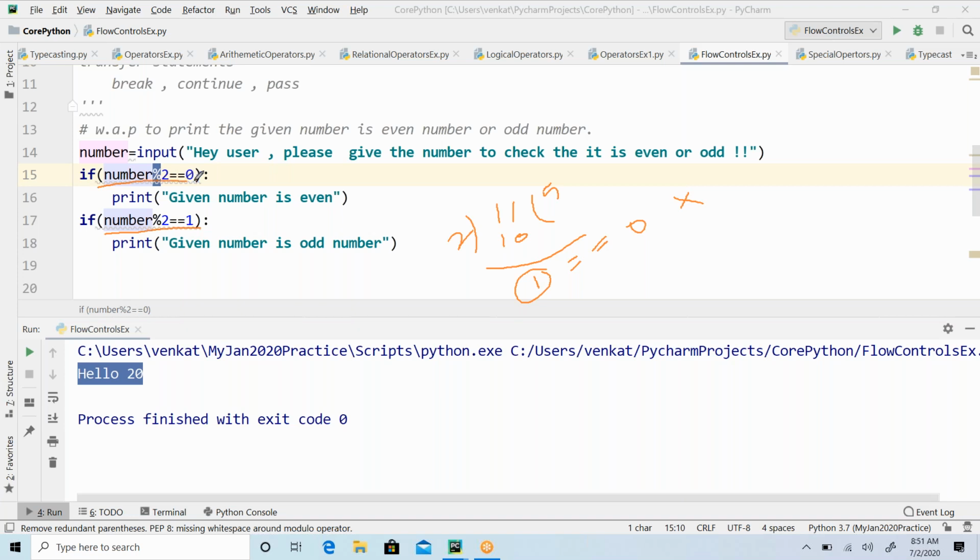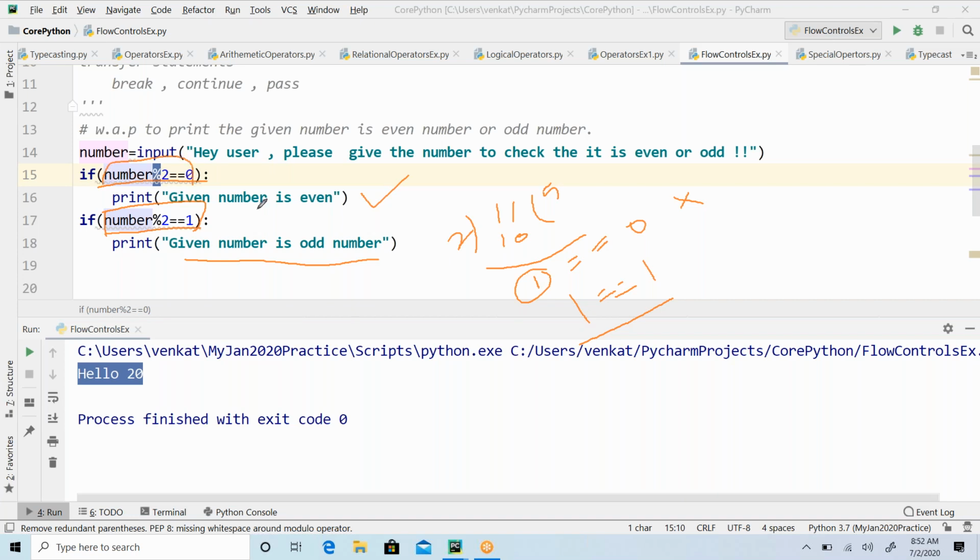As this returns false, this line is not going to execute. This line will execute only when this expression results in true. Now it comes here and checks whether number mod 2 is equal to 1 or not. Yes, it is equal to 1. So this returns true here, and it says that given number is odd number, right? So as a whole you should understand this expression now.